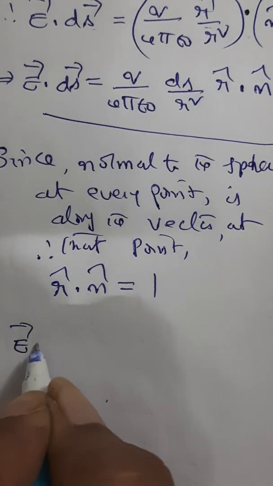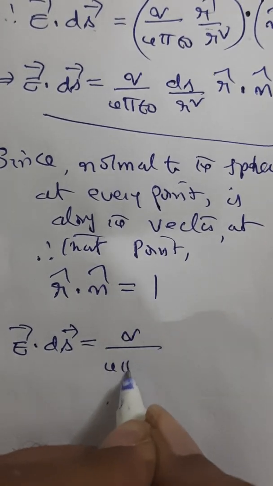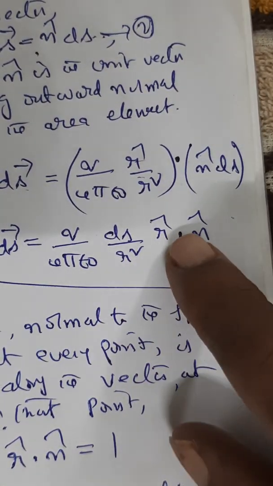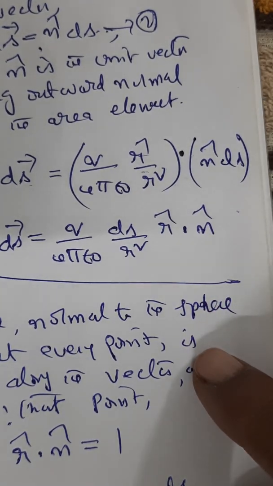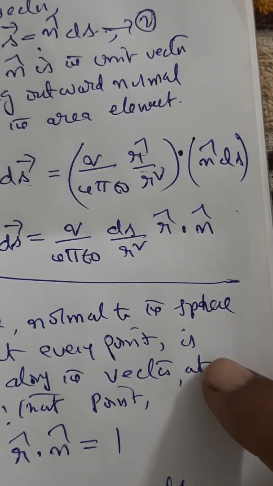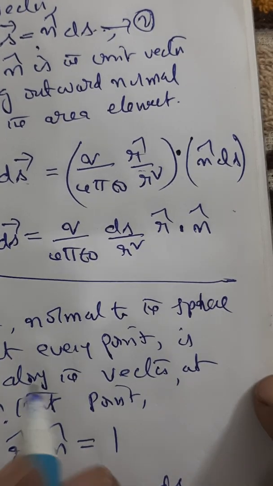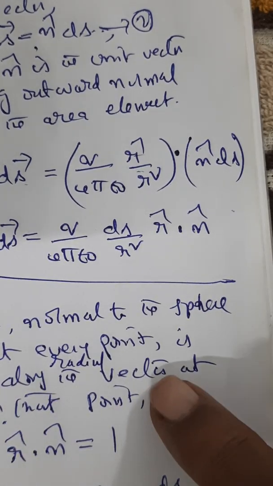Therefore E dot ds is equal to q by 4 pi epsilon naught ds by r square, because both are unit vectors only. The magnitude of a unit vector is only 1. And moreover the normal to the sphere at every point is along the radius vector, along the radial vector, that is the outward radius.